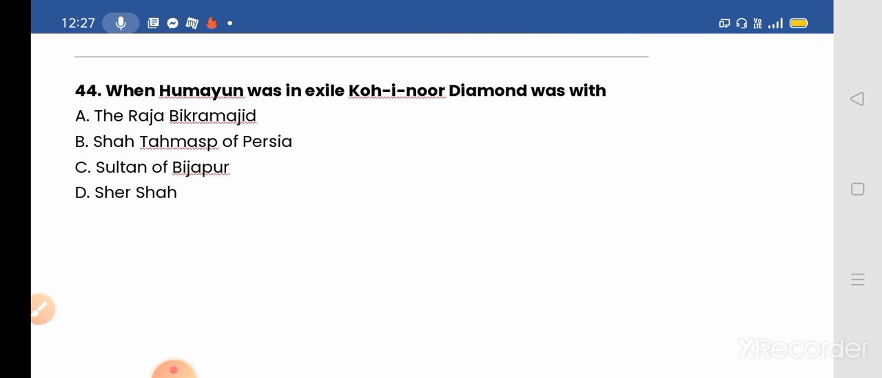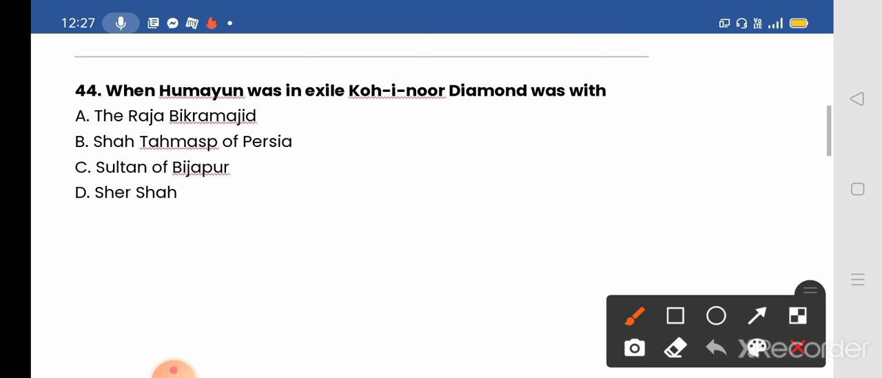When Humayun was in exile, the Kohinoor diamond was with? Options given: A. The Raja Bikramjit, B. Shah Tahmasp of Persia, C. Sultan of Bijapur, D. Sher Shah. Make guesses and comment your answer in the comment boxes. And the correct answer will be option number B, Shah Tahmasp of Persia. So when Humayun was in exile, the Kohinoor diamond was with Shah Tahmasp of Persia.